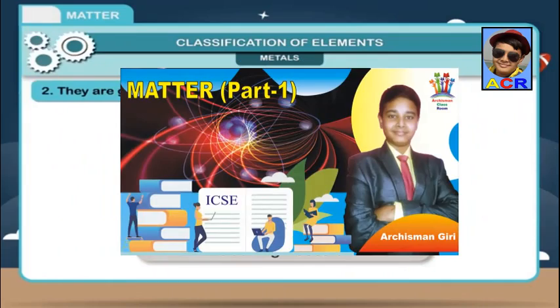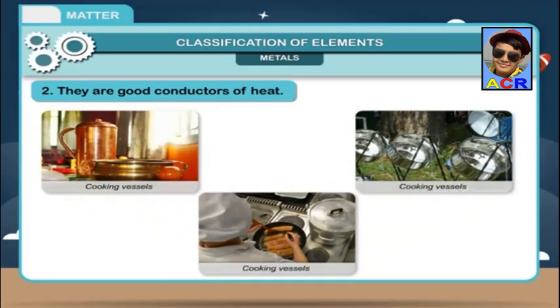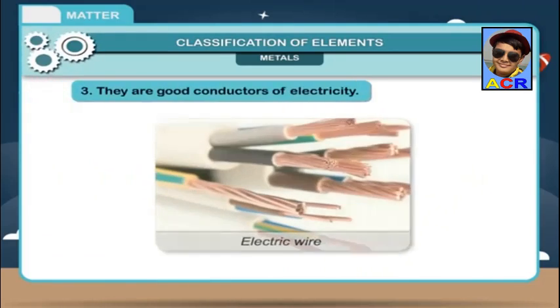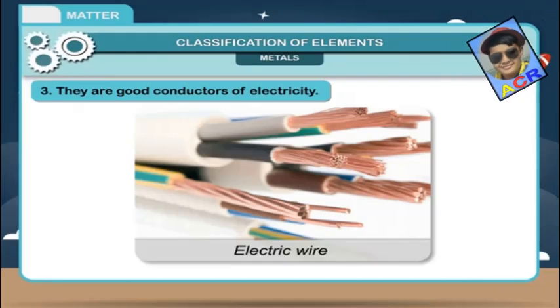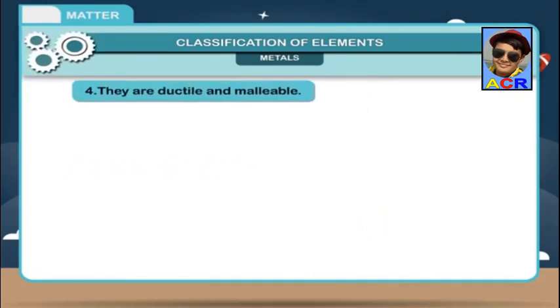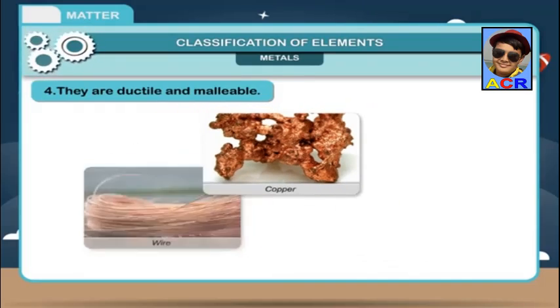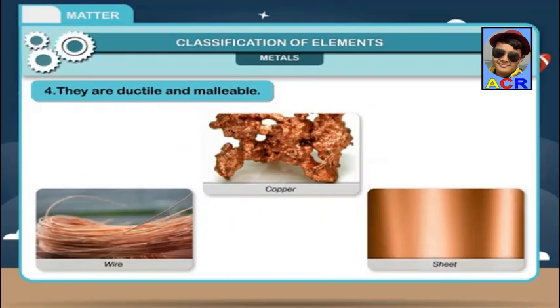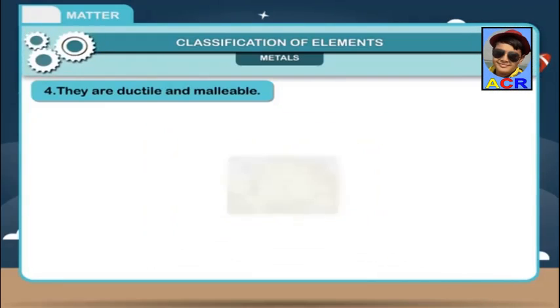2. They are good conductors of heat. Example: all cooking vessels are made up of metals. 3. They are good conductors of electricity. Example: household electrical wiring is made up of metal. 4. They are ductile and malleable. It means that they can be drawn into wires and beaten into sheets respectively. Example: copper is used for making wires, while aluminium is used to pack food items.